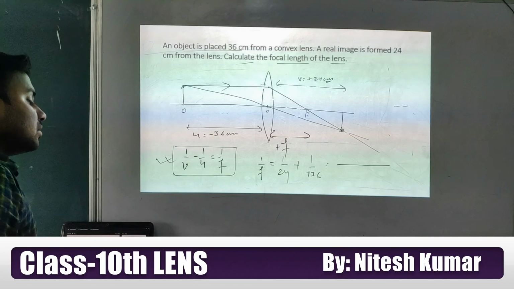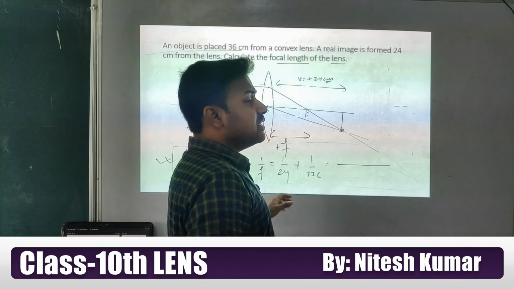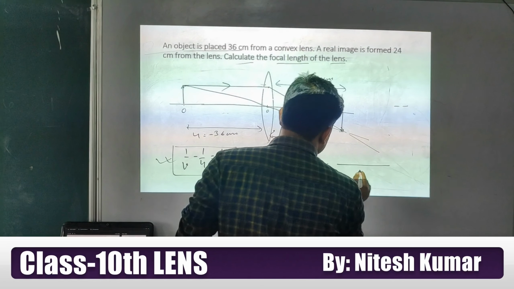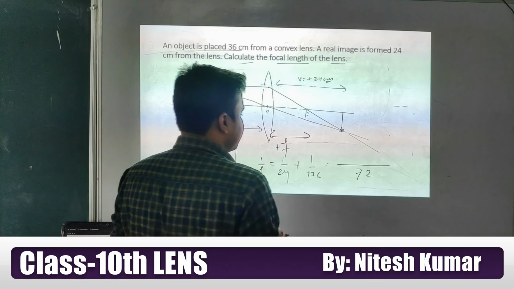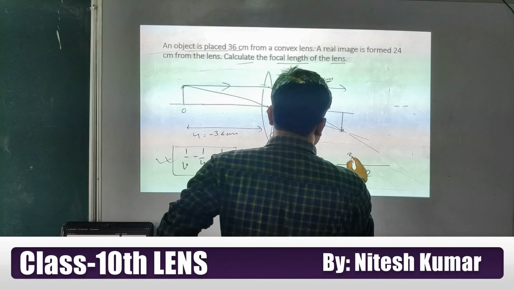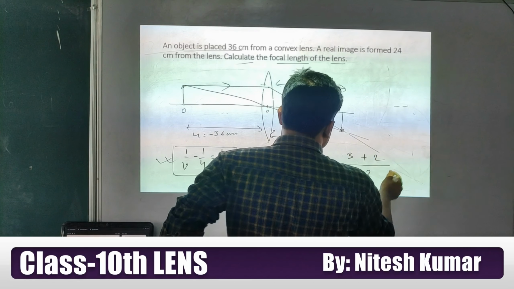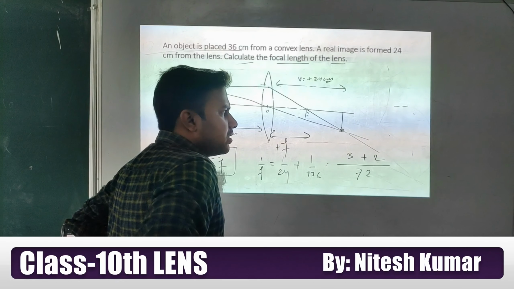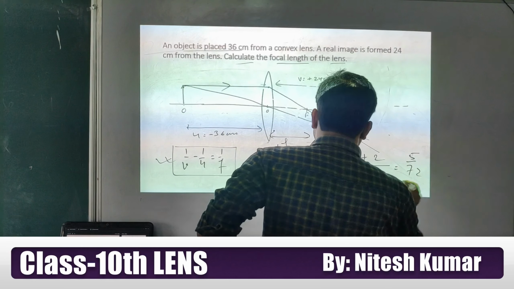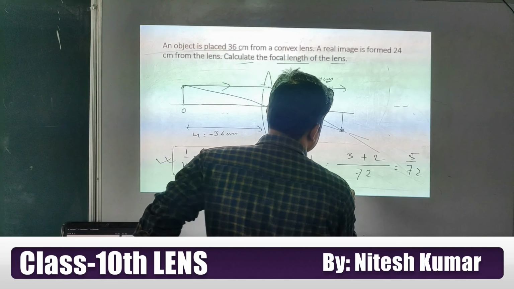Take the LCM of these two. The LCM is 72; this one is 3 times, this one is 2 times. Is it or not, students? So what are you getting? 5 by 72. So f equals 72 divided by 5.